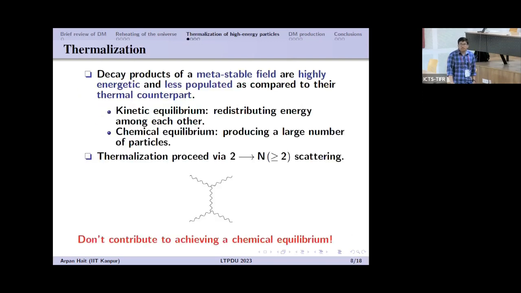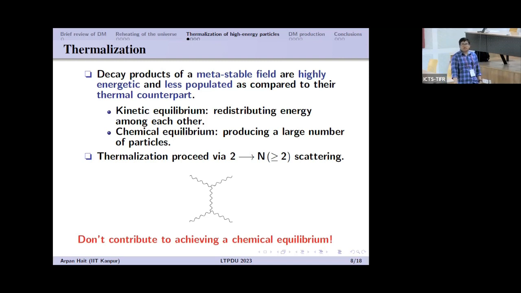Before going into my result, I will briefly discuss what we mean by thermalization. Basically, after inflation, a metastable field decays, and the decay products are highly energetic and less populated compared to their thermal counterpart. The important point is that the phase-space distribution of these high energy particles differs significantly from their thermal distribution.